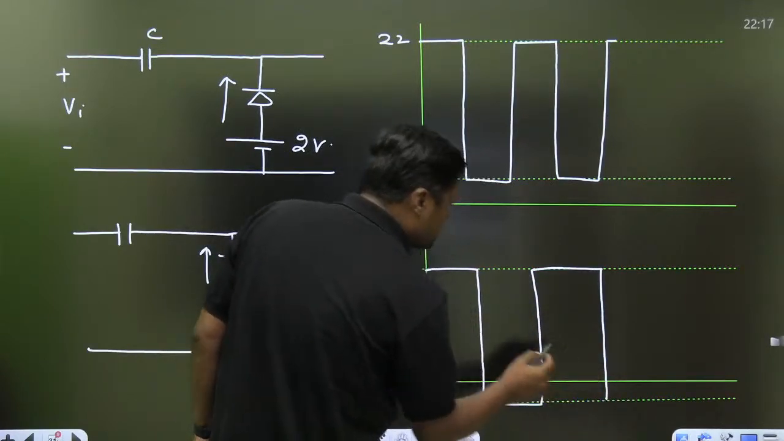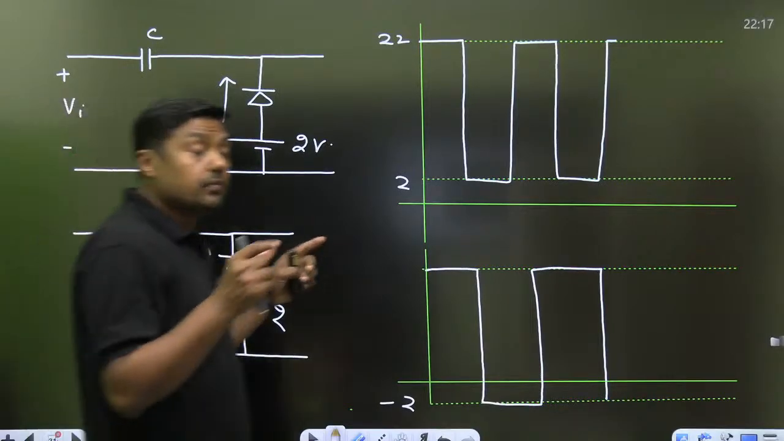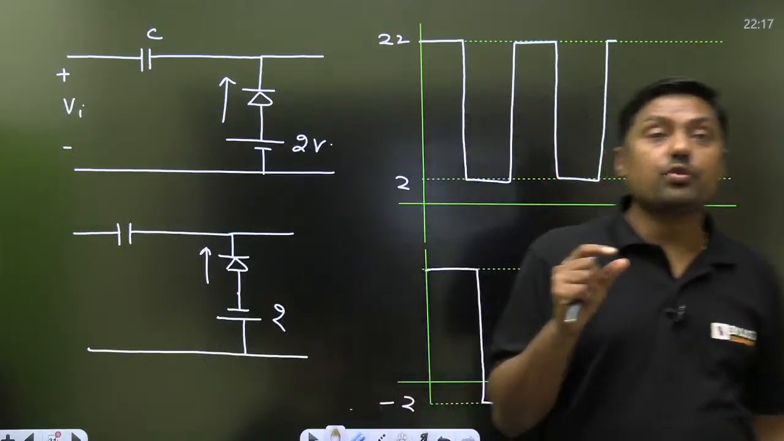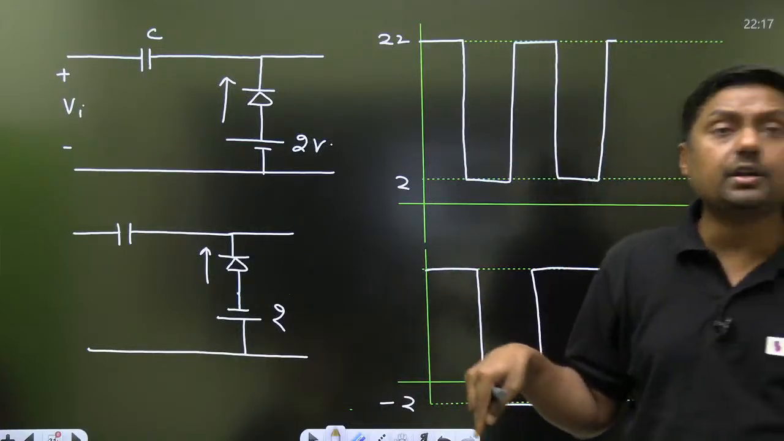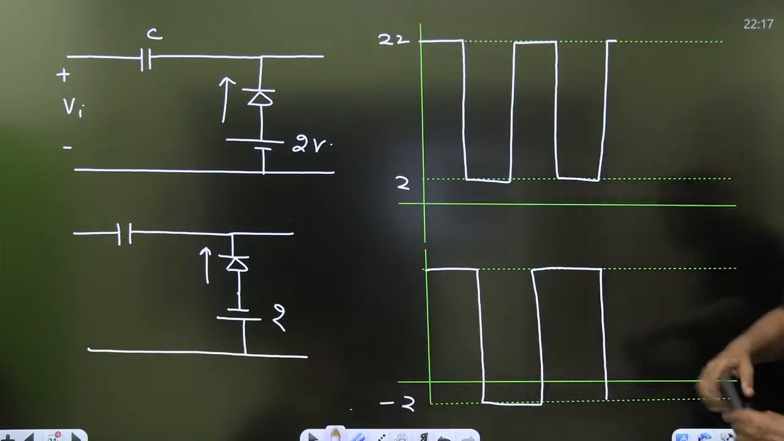It is common in positive clamper or negative clamper, so watch the polarity of the battery. This is very, very important. Round tube, it is clear. If the battery polarity is reversed, then it will become minus 2, but the swing will remain the same.